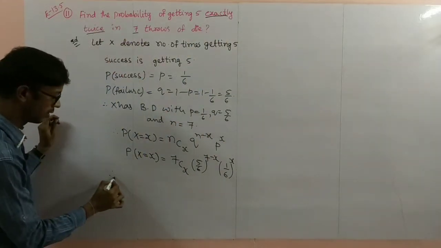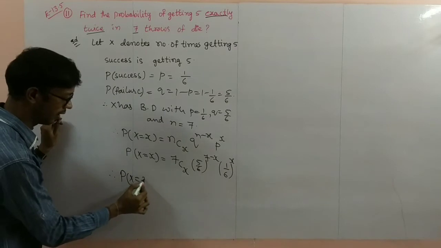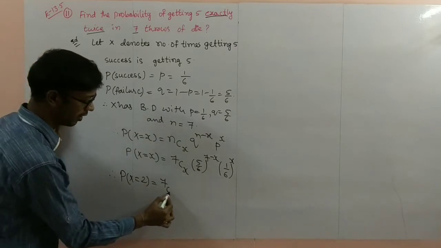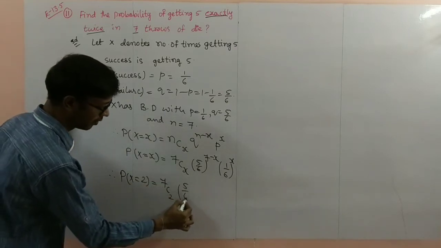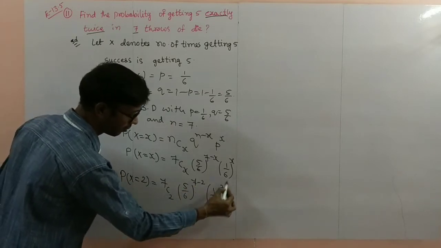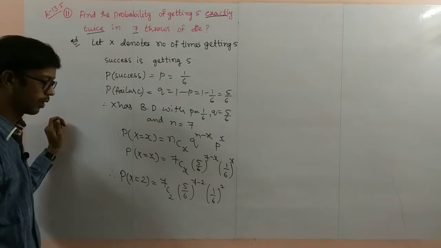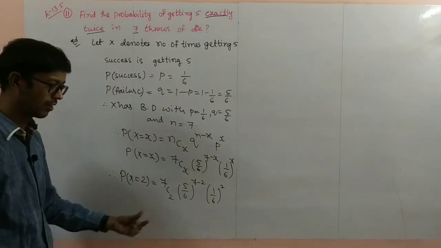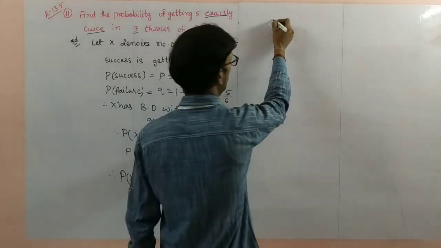Therefore, probability of X equal to 2 is 7C2 (5/6)^(7-2) (1/6)^2. Here you have to simplify 7C2 properly.